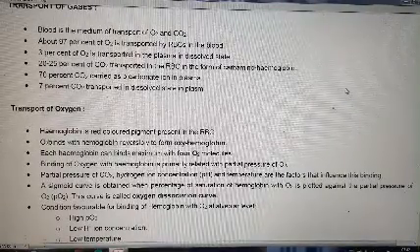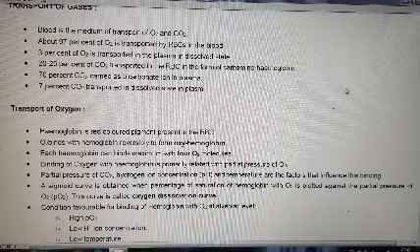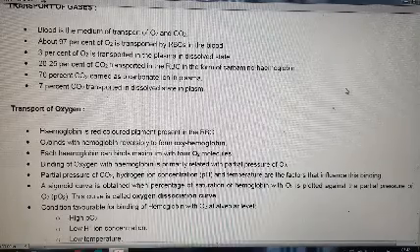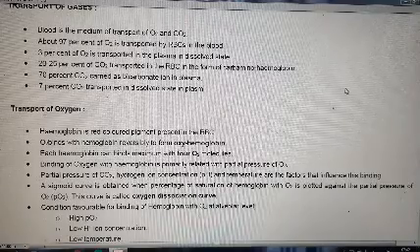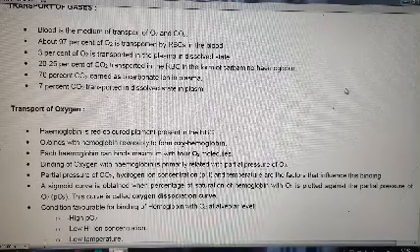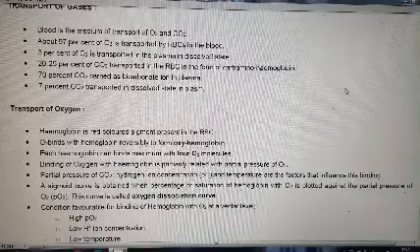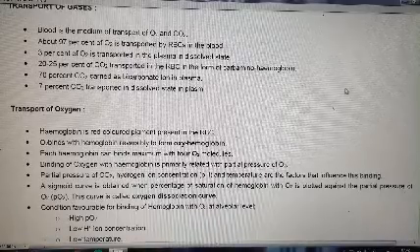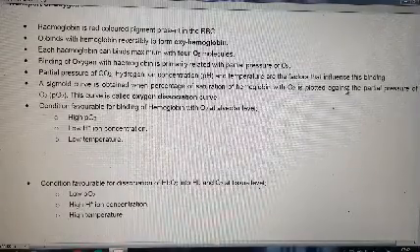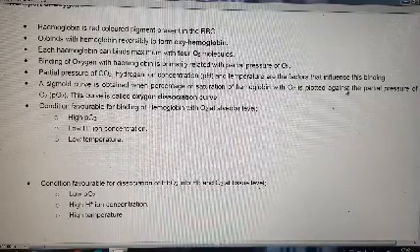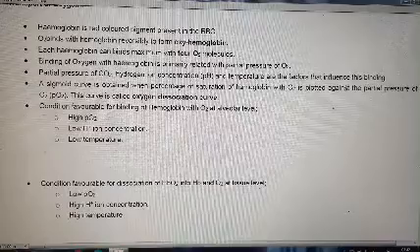Now, transport of oxygen. Hemoglobin is a red colored pigment present in the RBCs. O2 binds with hemoglobin reversibly to form oxyhemoglobin. Each hemoglobin can bind a maximum of 4 oxygen molecules. Binding of oxygen with hemoglobin is primarily related to the partial pressure of O2. Partial pressure of CO2, hydrogen ion concentration, and temperature are the factors that influence this binding.